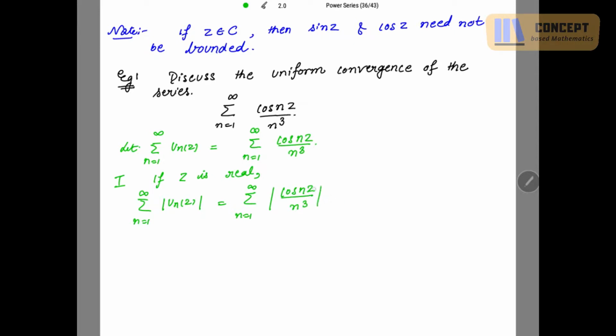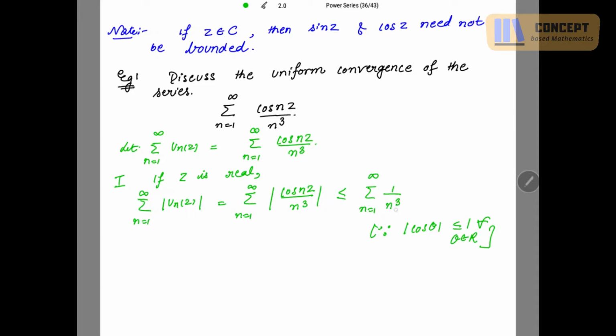This is less than or equal to 1 over n cube, because it is bounded in the case of real numbers: cos of theta is less than or equal to 1 for all theta belonging to the real numbers.